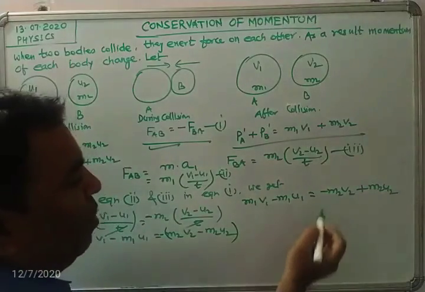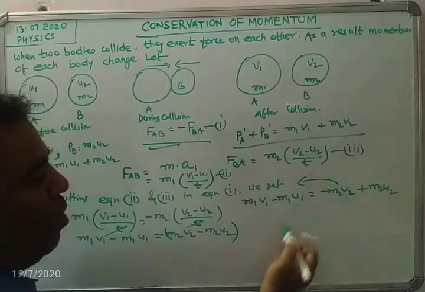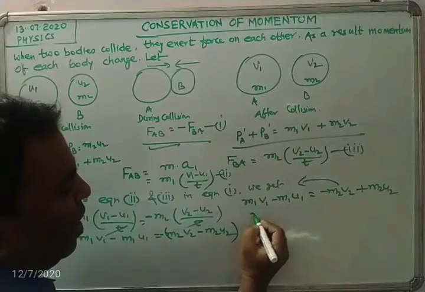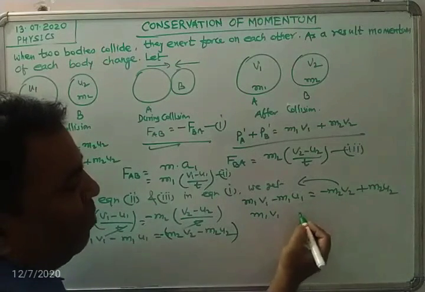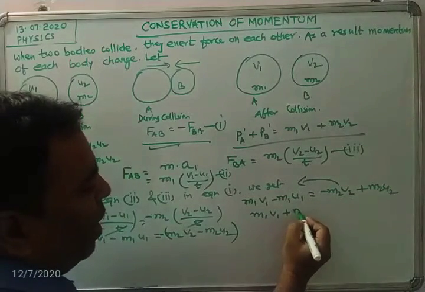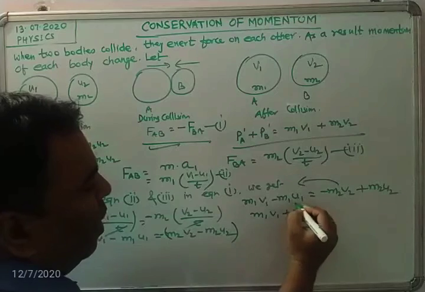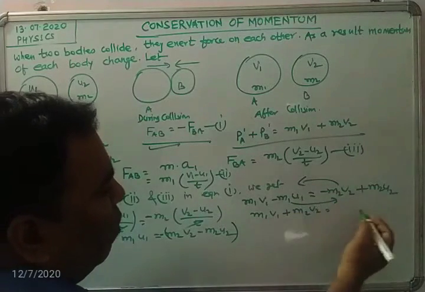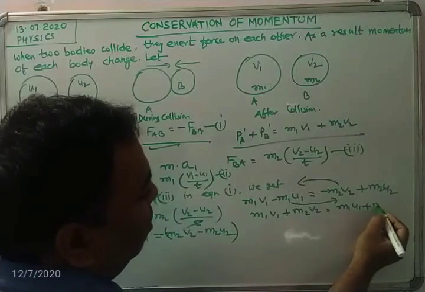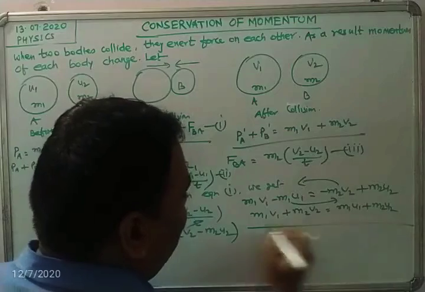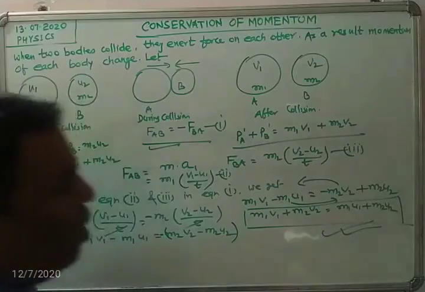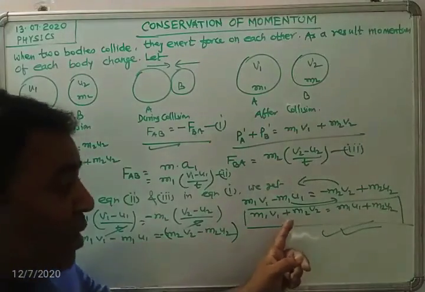Now the final momentum and initial momentum will be kept along on one side. So m1 v1 and minus m2 v2, when transposed to the other side, turn into plus m2 v2, and minus m1 u1 converts to plus m1 u1. That means m1 u1 plus m2 u2. So this is the principle of conservation of momentum, and we were supposed to prove this one.